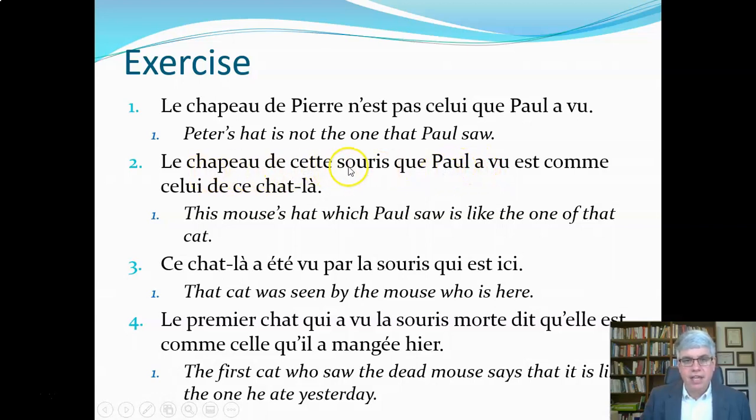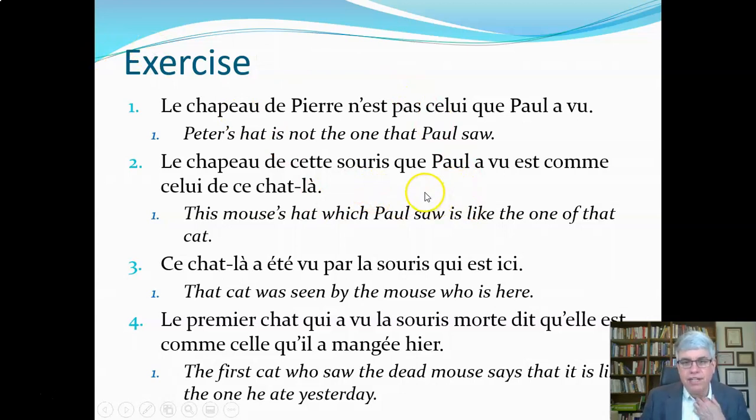The hat of this mouse, so this mouse's hat, which Paul saw, est comme celui de ce chat-là, is like the one of that cat. So the mouse's hat, which Paul saw, is like the one of that cat. So that's an interesting structure.